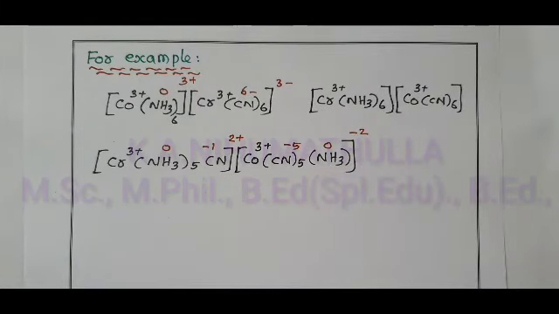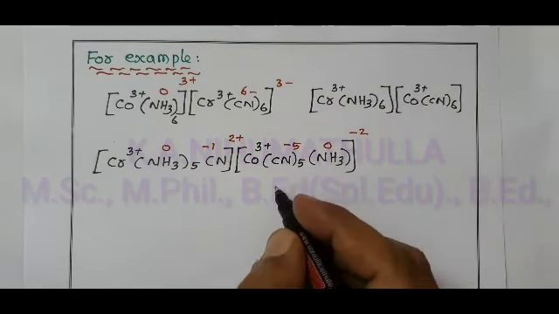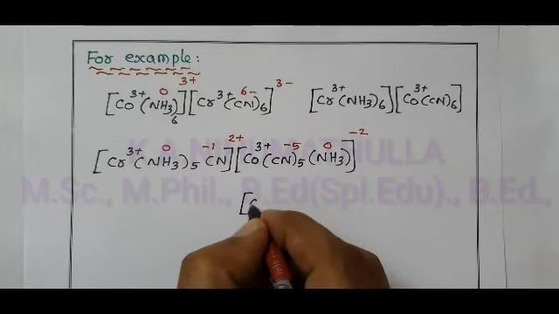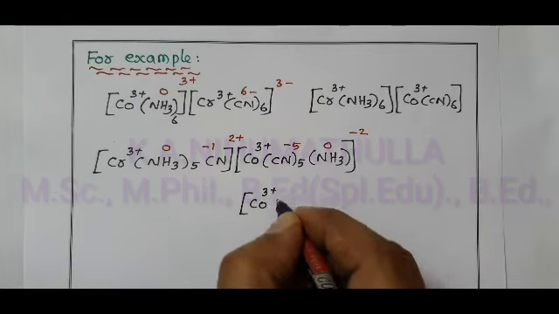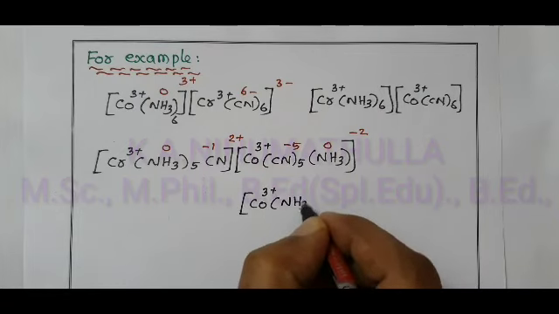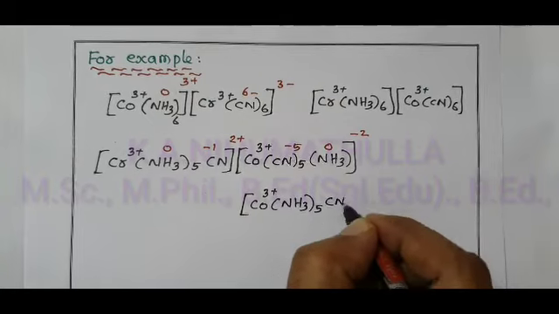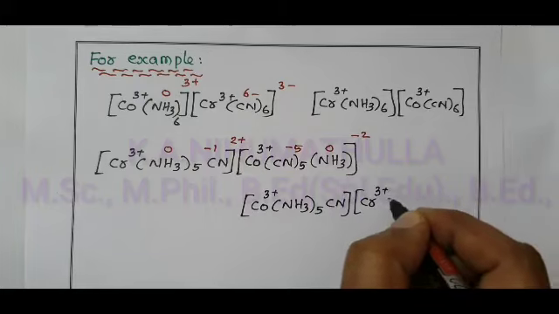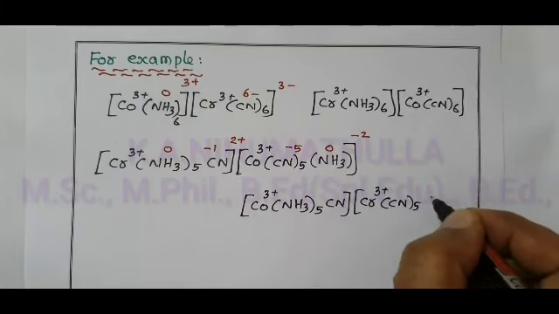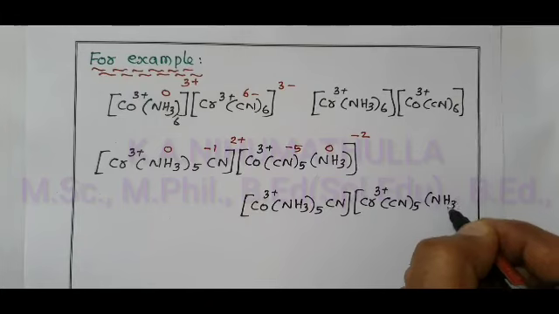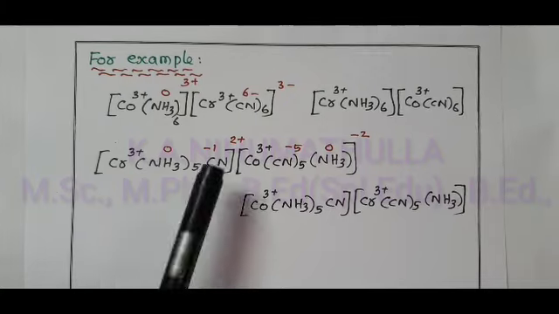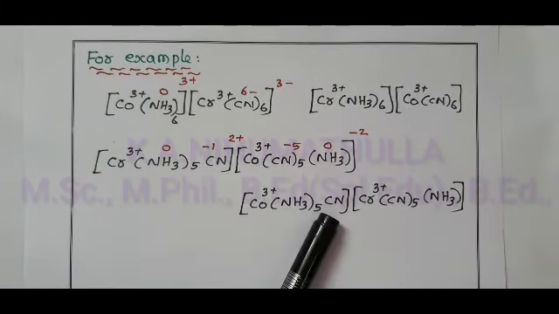For this compound, the corresponding coordination isomers, we have to interchange the ligand. Instead of interchanging, only change the central metal ion: cobalt 3 plus, how many amine? NH3 5 times, CN, and chromium 3 plus, CN 5 times, NH3. Compounds having same molecular formula, but the interchange of ligands between the complexes is different.